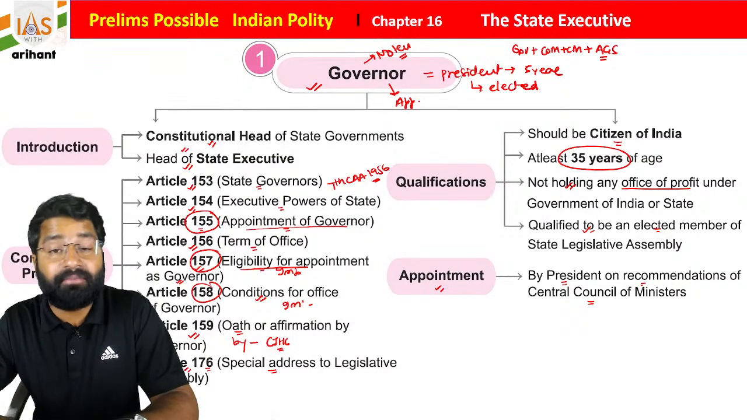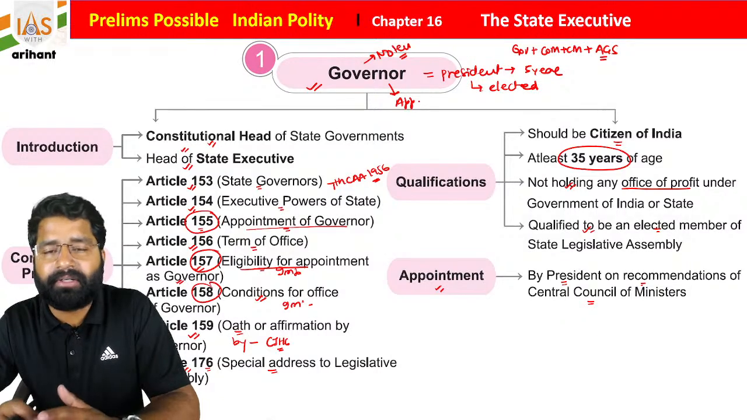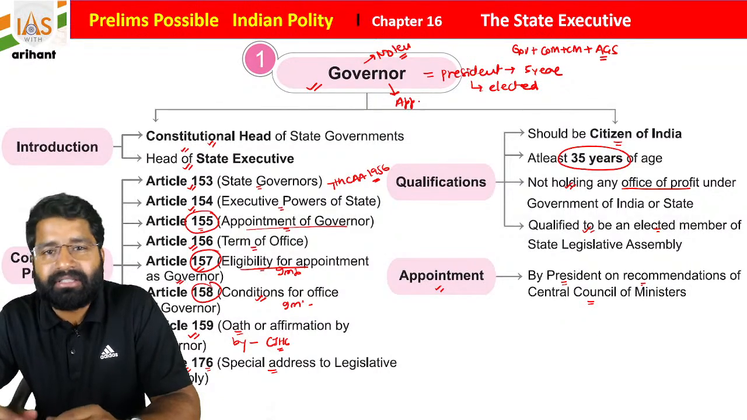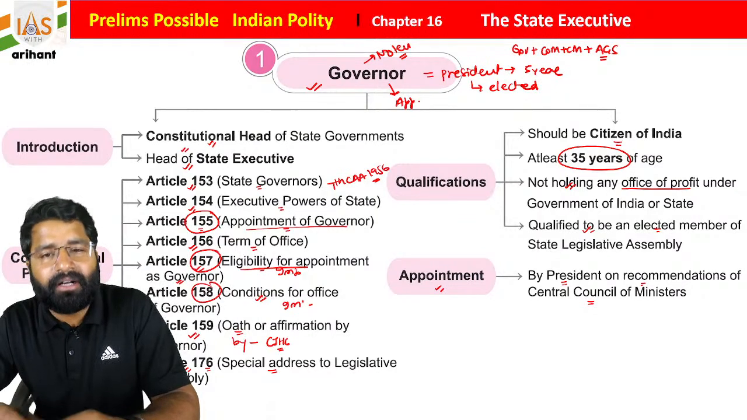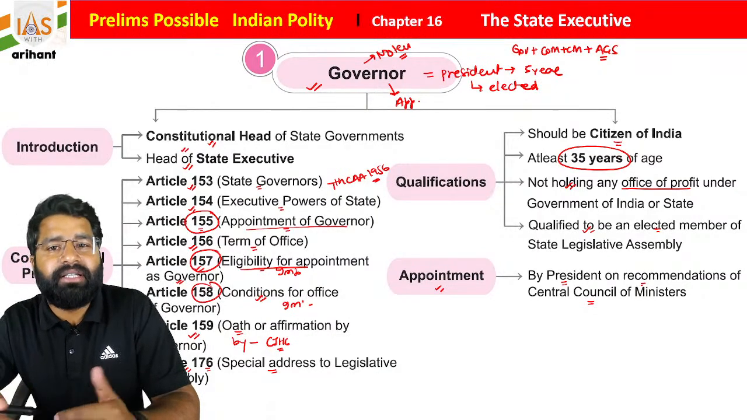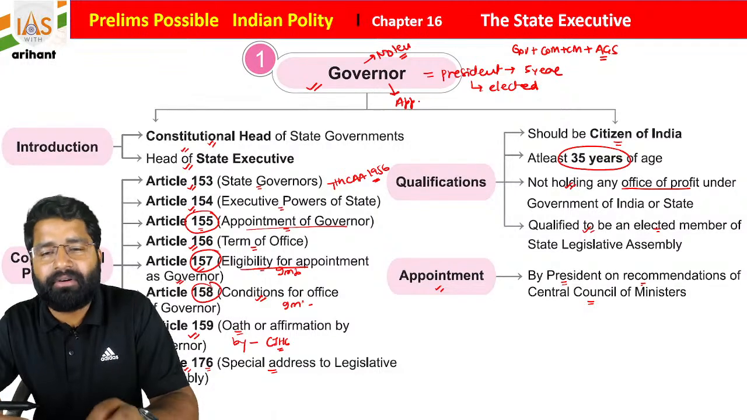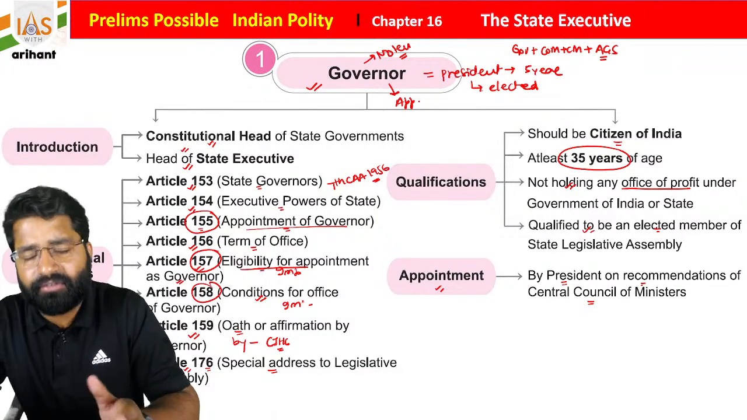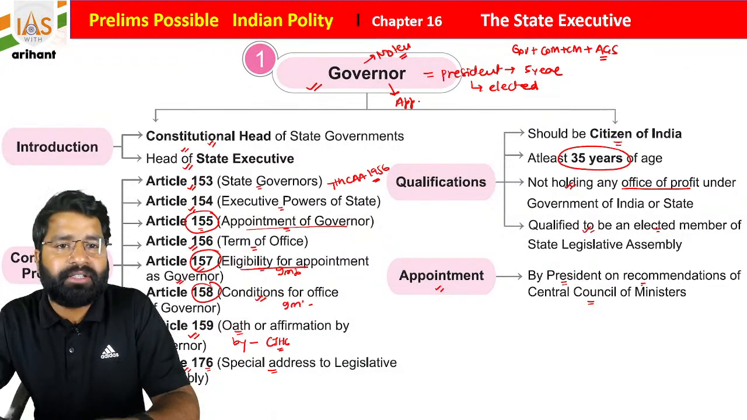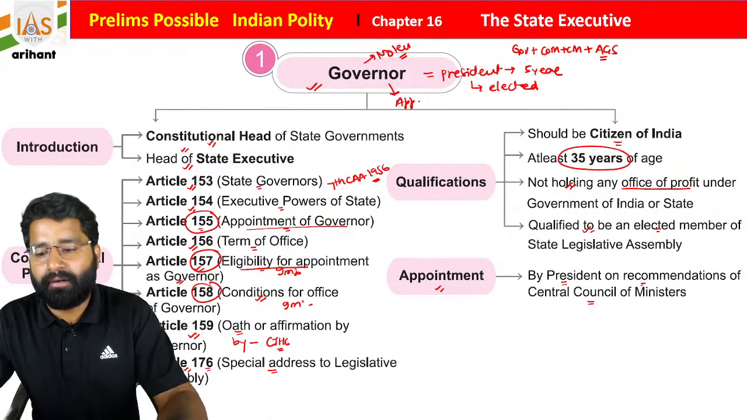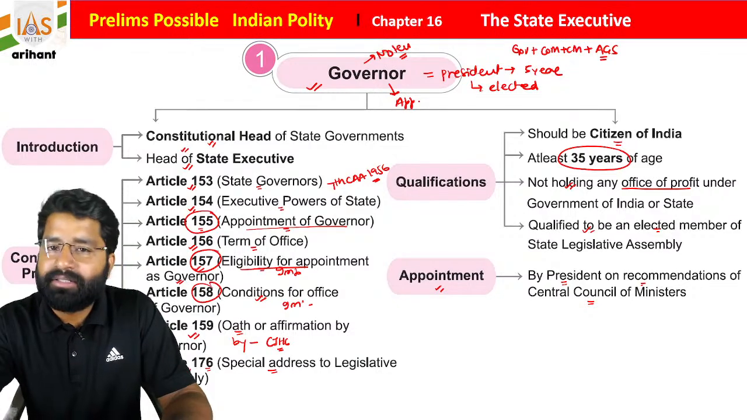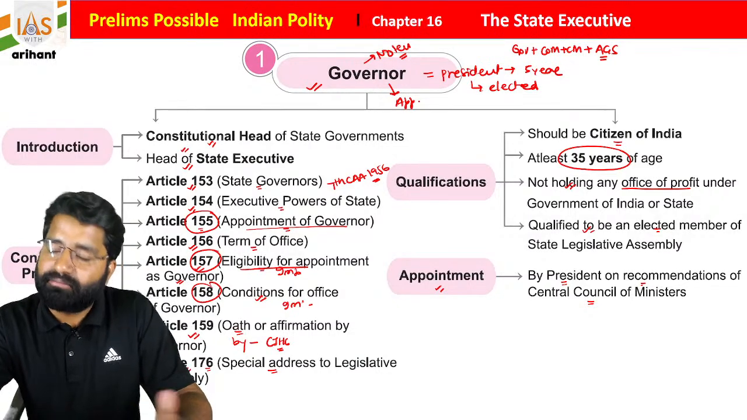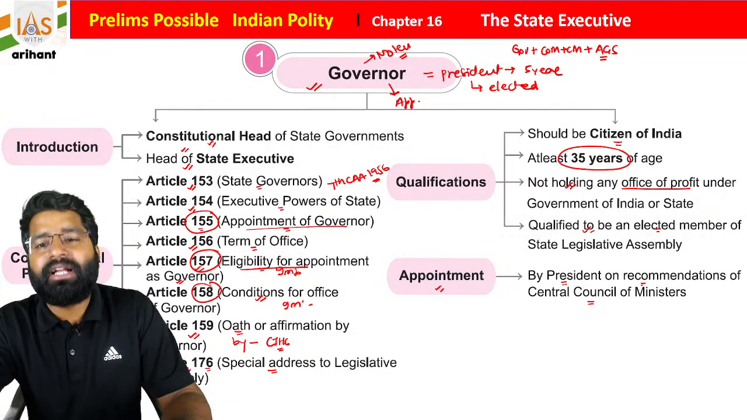One very important thing: there are lots of arguments by different committees that we must elect the governor as the president is elected. But if a governor is going to be elected, then he or she is going to create a conflict, because his tenure would be fixed and he is not going to follow the direction given by the Union, or maybe there would be a political conflict between the state chief minister and the governor, students. That's why it is not done.